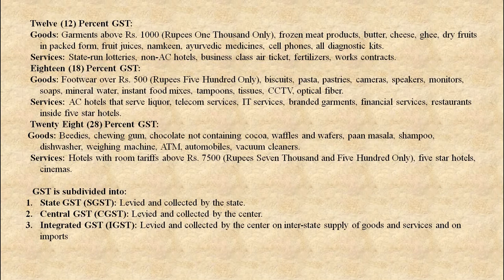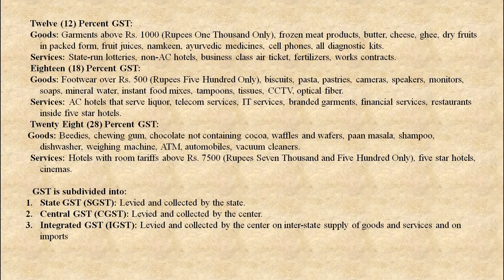28% GST is on goods. The commodities are beedis, chewing gum, chocolate not containing cocoa, wafers, pan masala, shampoo, dishwasher, weighing machine, ATM, automobiles, vacuum cleaners. And under services, hotels with room tariffs above 7,500, five-star hotels, cinemas, these are under 28% GST.